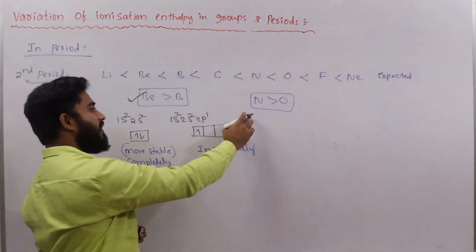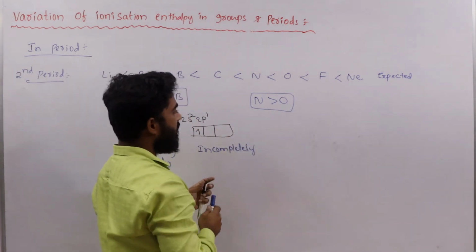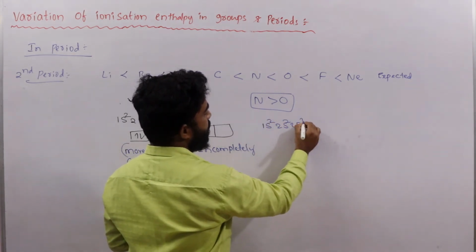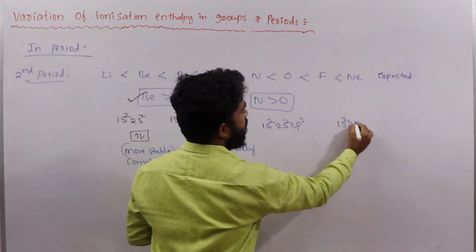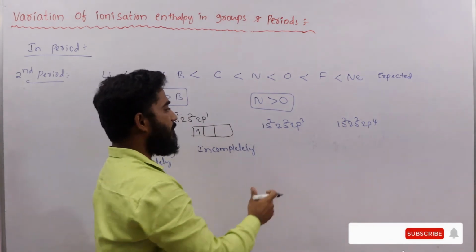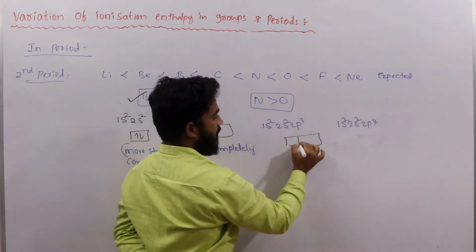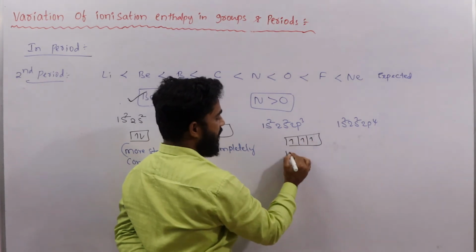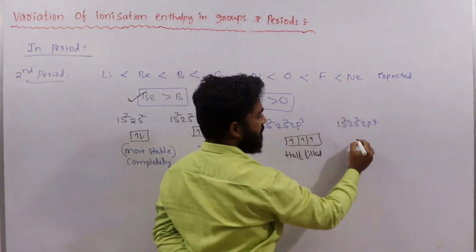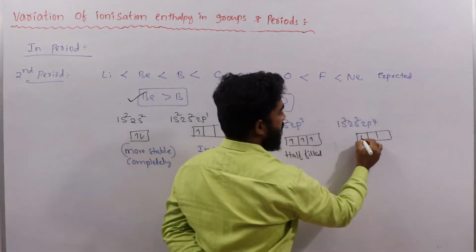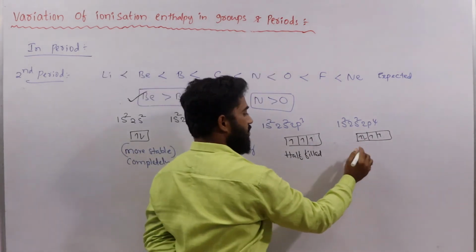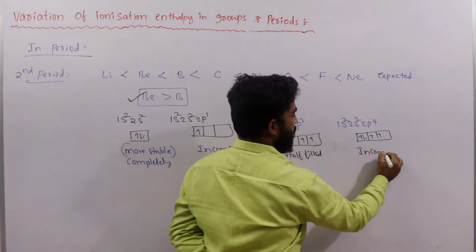When we come to nitrogen and oxygen, nitrogen's electronic configuration is 1s2, 2s2, 2p3, and oxygen's is 1s2, 2s2, 2p4. In nitrogen, 3 electrons are present in the p orbital, which is a half-filled configuration. In oxygen, 4 electrons are present in the p orbital, so it is incompletely filled.